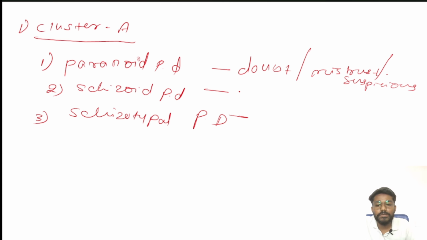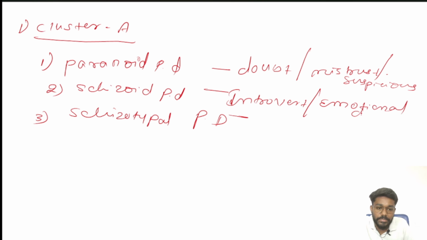Next is schizoid personality disorder. For schizoid personality disorder, you have to remember the words introvert or emotional detachment. Detachment is just the opposite of attachment.